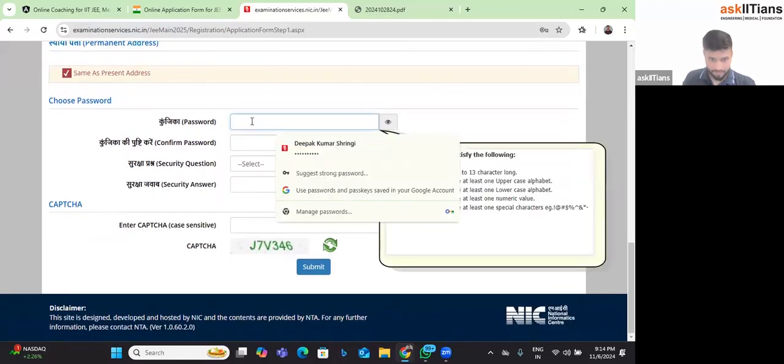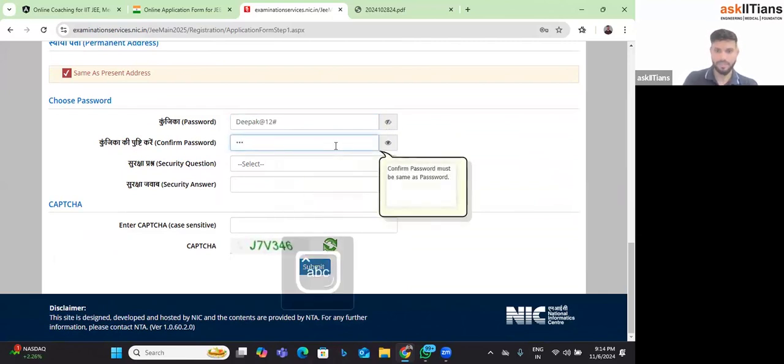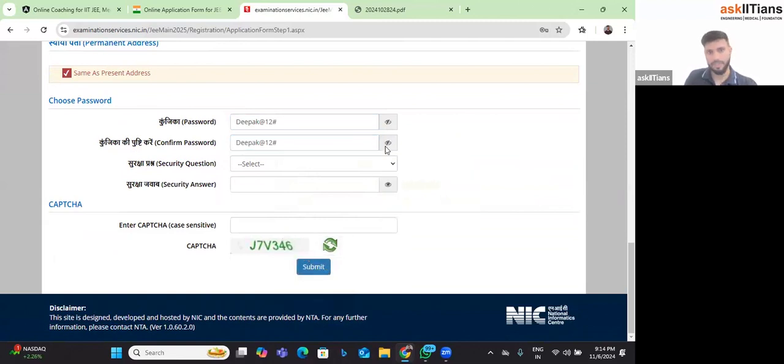Okay. Now, this is a very, very important portion. Everybody, please make sure that you are saving your password. What generally you can do is open this, take a screenshot of this particular screen, right? Thus you will never lose your password, because the password is going to be very important for you. Okay, so I filled it over here.